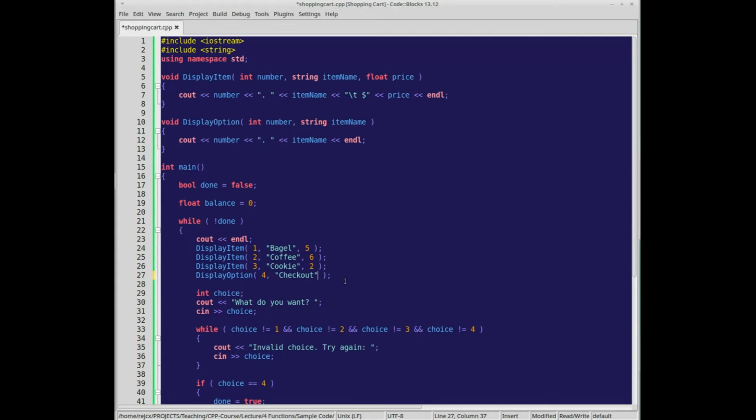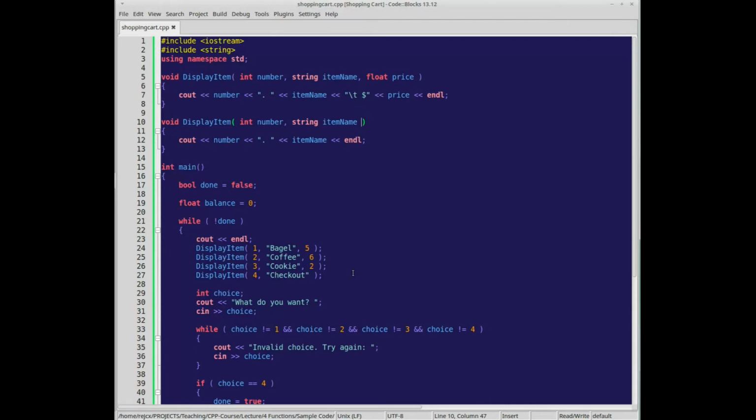And it doesn't have a price. Now, maybe I'll just go ahead and show you. I can name this also display item and reuse that function name, but it doesn't have the price at the end, and that's okay. It's just reusing the same name, but it has a different number of parameters, so it'll work fine.